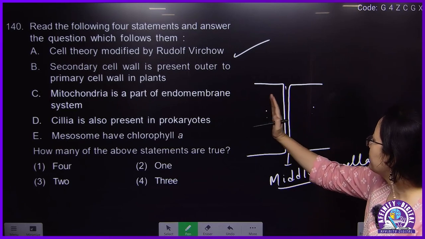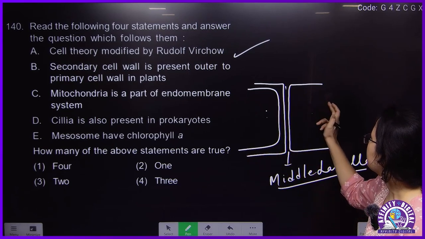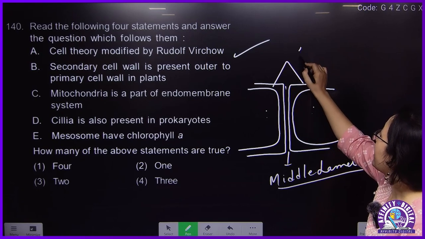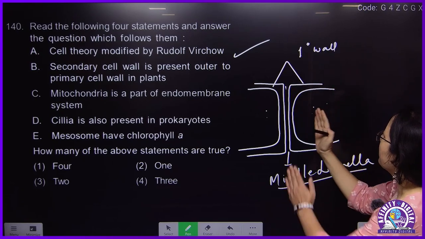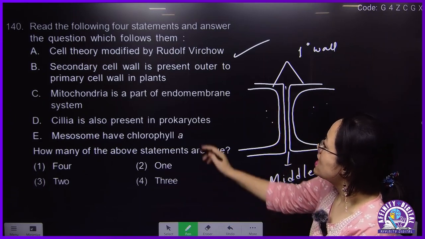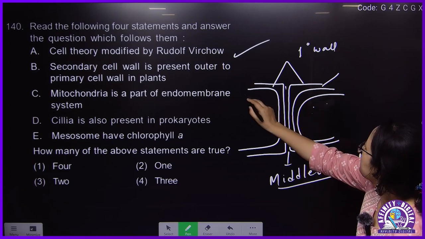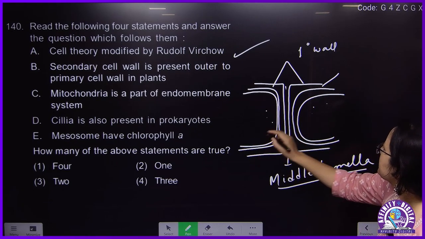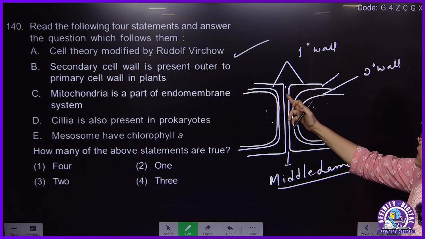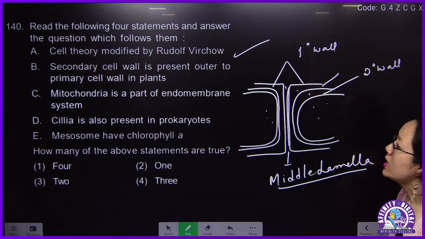And inside of this middle lamella, on the inner side, the primary wall will be formed here. This cell will also have a primary wall formed here. Okay, this is primary wall. The primary wall is formed on the inner side. Middle lamella is here, primary wall should be formed inner side. And again, this is primary wall. After that, what is formed? Secondary wall. Secondary wall is again formed here. So middle lamella, primary wall, secondary wall, inner side. Okay, it should be inner.